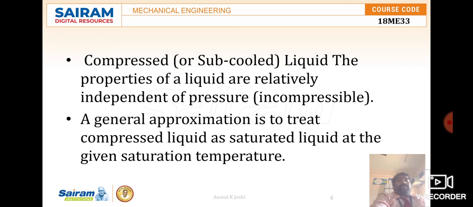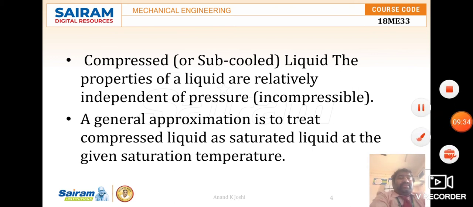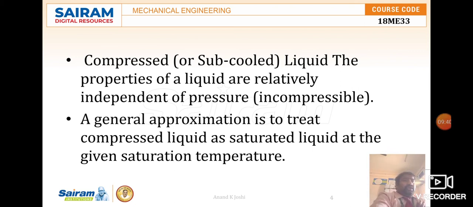In general, the approximation is to treat it as a compressed liquid and a saturated liquid at the given saturation temperature. This will be considered for the whole pure substance while taking water into steam.